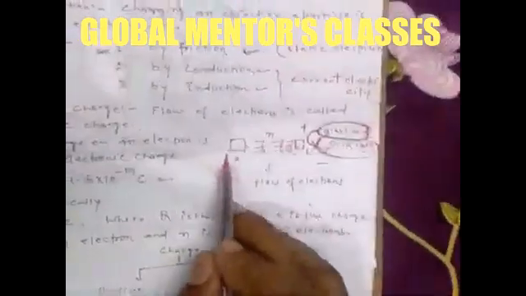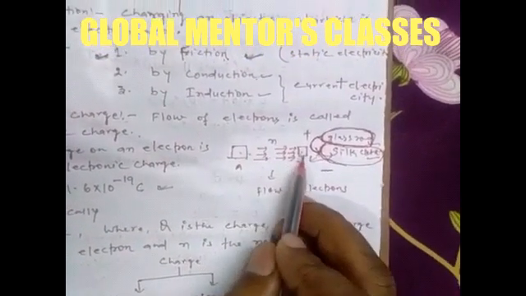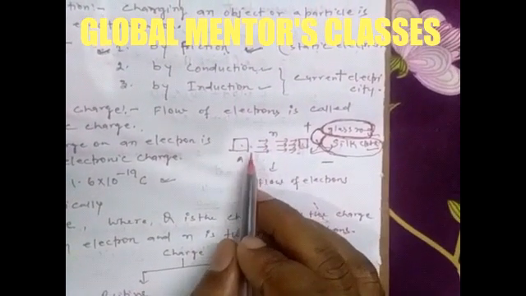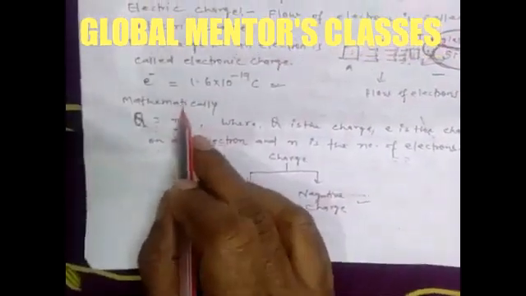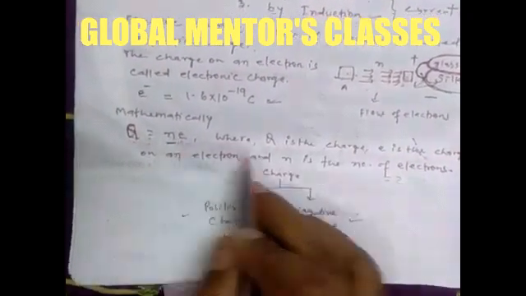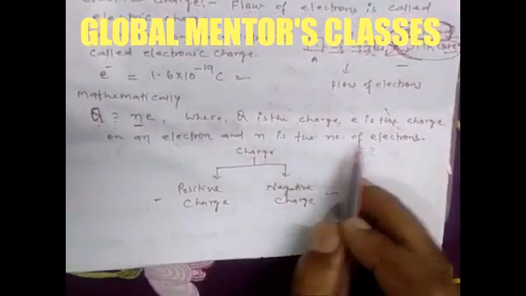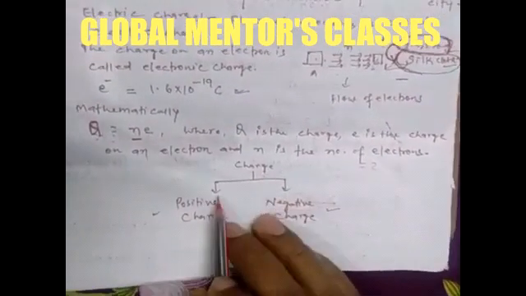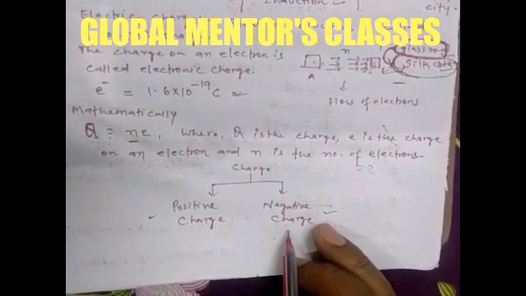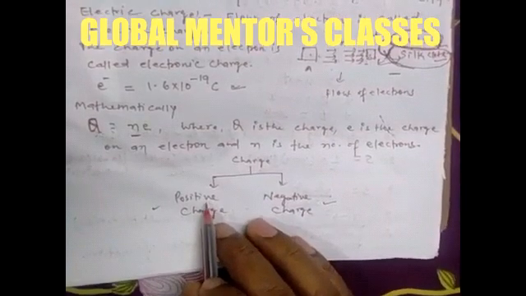Suppose there is a body A, and if n number of electrons pass from A to B, then electric charge is given by the formula Q = Ne, where Q is the charge, e is the charge on an electron, and N is the number of electrons. There are two different kinds of charges: positive charge and negative charge.